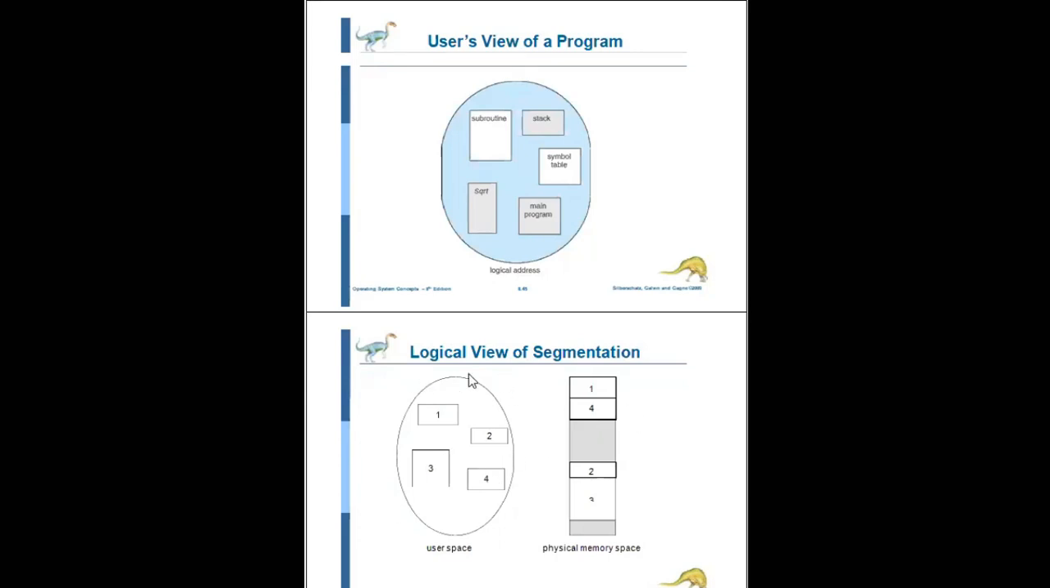Here the logical address can contain a segment name and an offset. You must specify the segment name and the address within that segment. That is, a logical address contains both the segment name and the address of that particular segment, that is the segment offset. Segment offset is nothing but the address. So this is the segmentation representation.